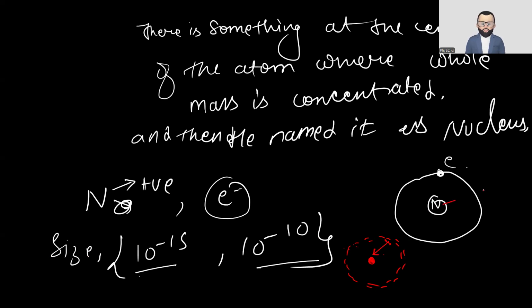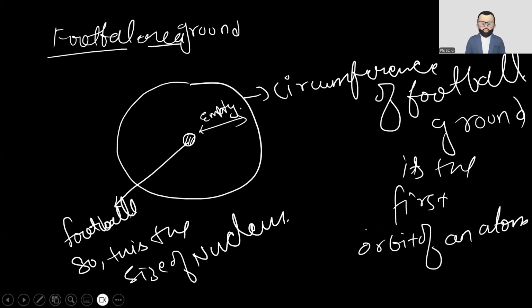So the nucleus size is very small, and the first orbit is very far away from it. Most of the space between them is empty. But this nucleus contains a very high positive charge. I hope that's clear.